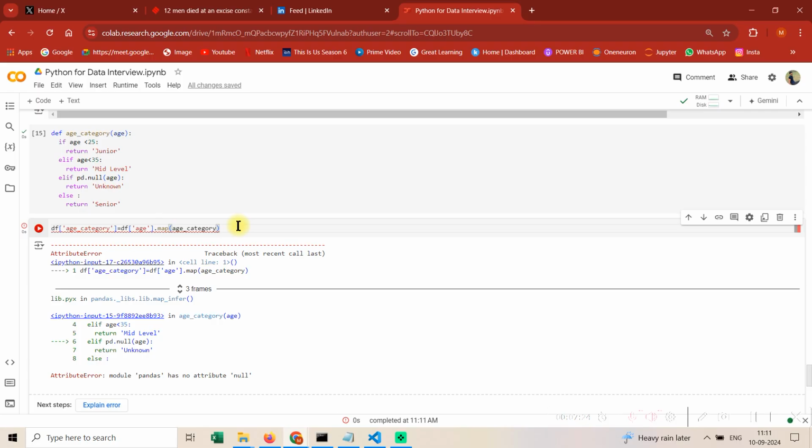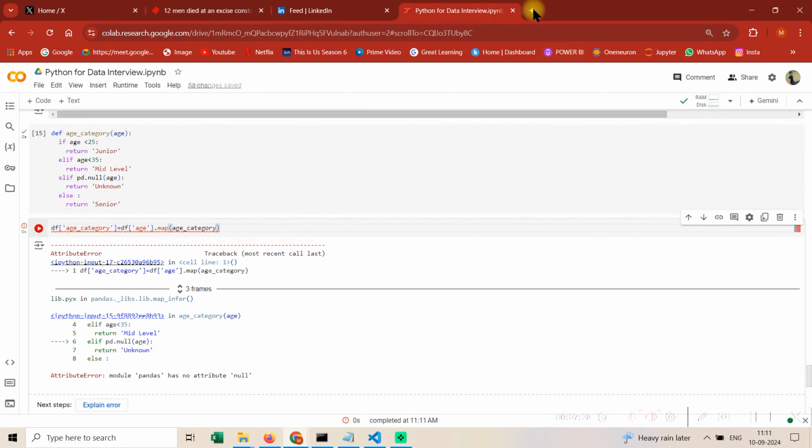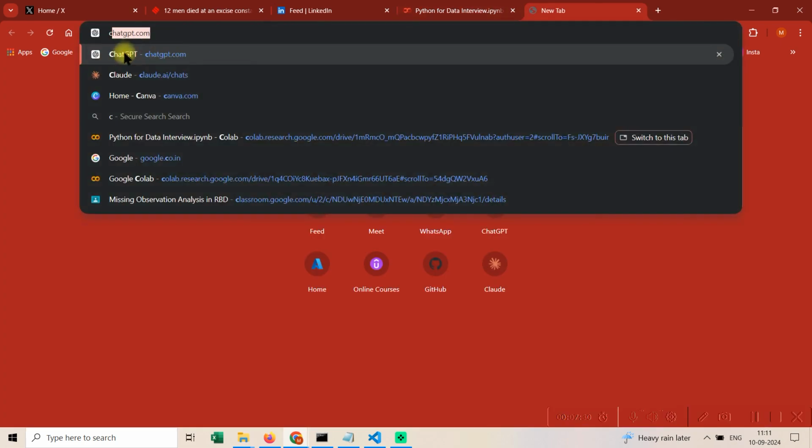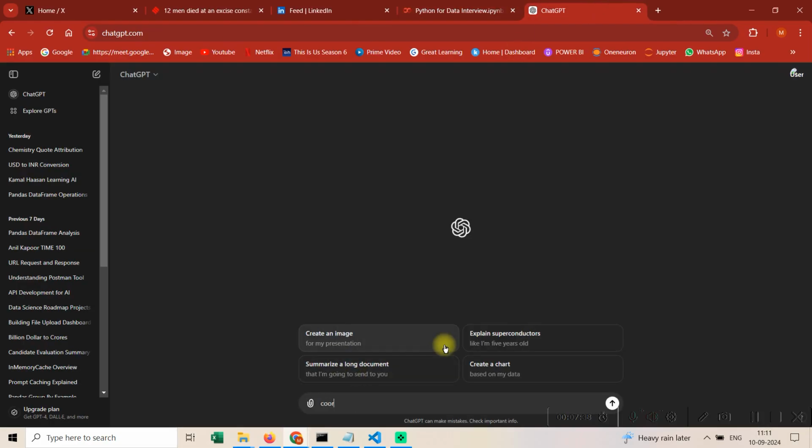Okay, so guys, see, there is an error and now I need to correct it. So how would I do it? So see guys, let's just take help of any LLM. Let's just go to ChatGPT for instance, and maybe ask it to correct this code. Correct this code and handle null cases. So guys, this is how you can also do things.